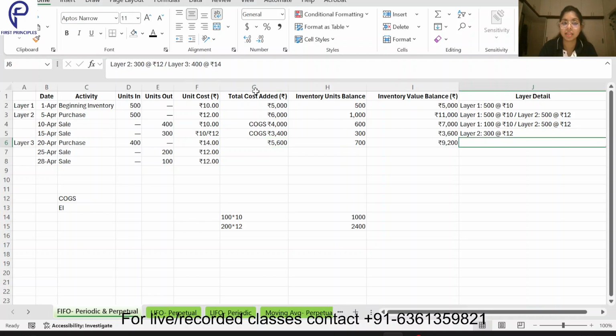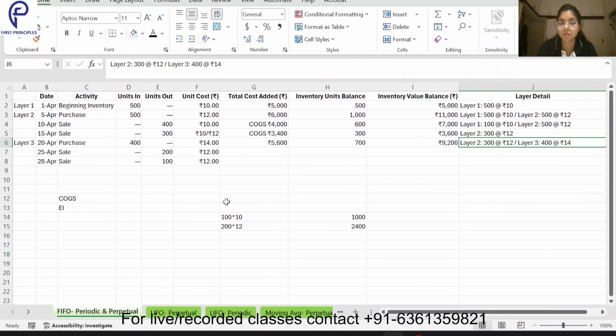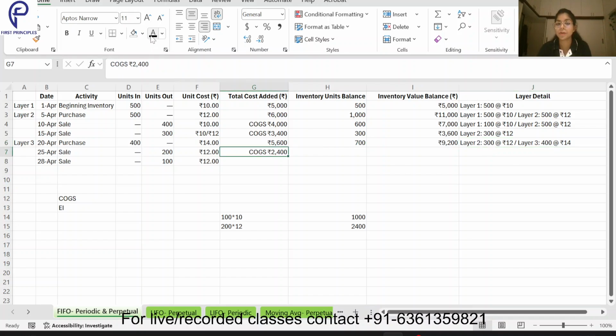So again we have layer 2 and layer 3 with us. How much is there from layer 2? 300 units from layer 2 are there. From layer 3, 400 units are there. Then coming to the sale, again first in first out. You should look at this layer column. Whenever you are doing your calculation, just do the calculation like this. From layer 2, 200 units will be sold at 12. So what will be the cost? 2400 of cost of goods sold.